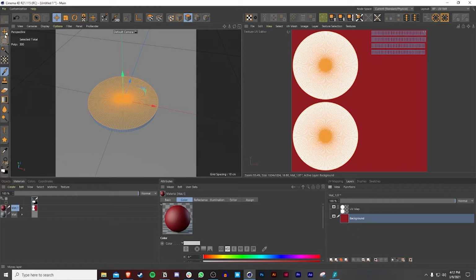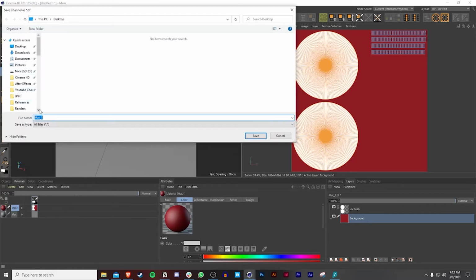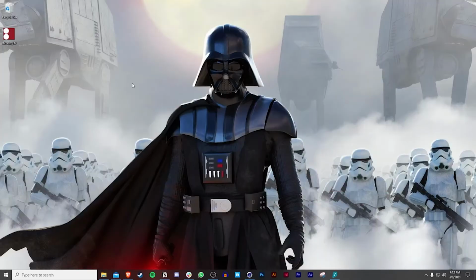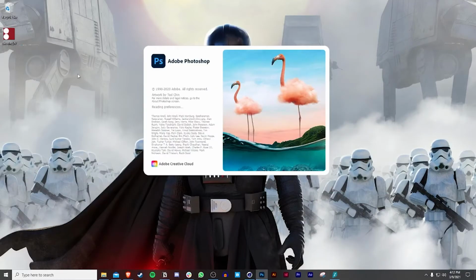So now that this is all set up, we can go to File, Save Texture As. It's going to turn into a TIFF. And we can change the file name. We can call this Bitcoin UV. So this is good. And yeah, so now we can open up Photoshop. So let that load.